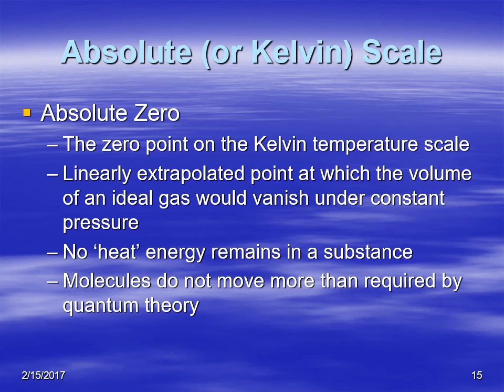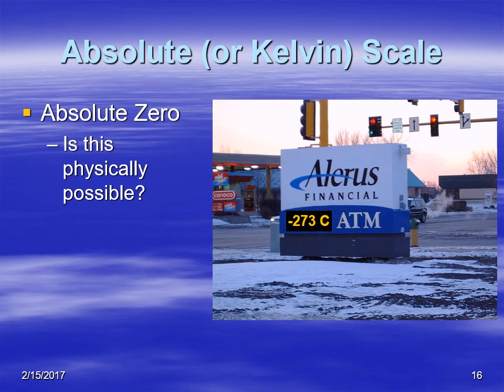So here's a couple different ways of looking at absolute 0. These are definitions. It's the 0 point on the Kelvin scale, of course, and also if you linearly extrapolate back to a point where you had zero volume, you would have zero temperature, and that's under constant pressure. And then in this case, no heat energy remains in the substance, but the molecules move as required by quantum theory. So, is this possible? Do we ever see absolute zero here in North Dakota? Sometimes it feels like it, but